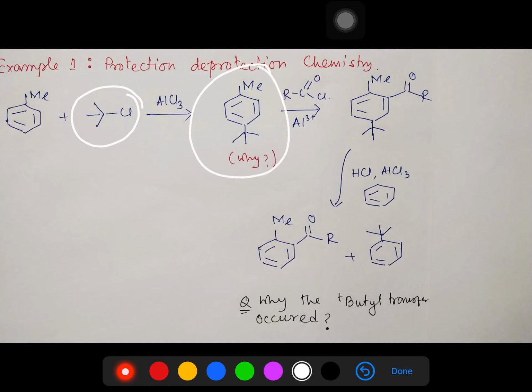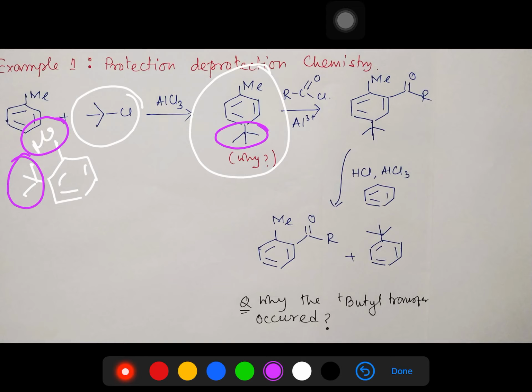Logically you are right, but still this ortho product is associated with some steric repulsion between the very bulky tertiary butyl and the methyl. Compared to that, at the para position there is no such repulsion, which is beneficial for our work. So we have blocked the para position.